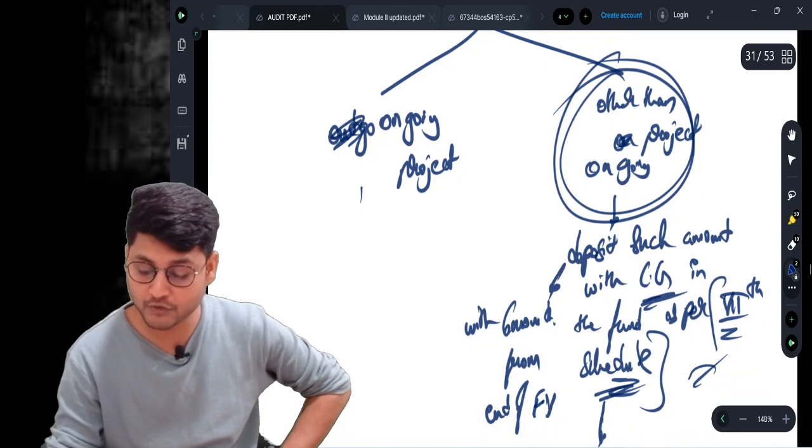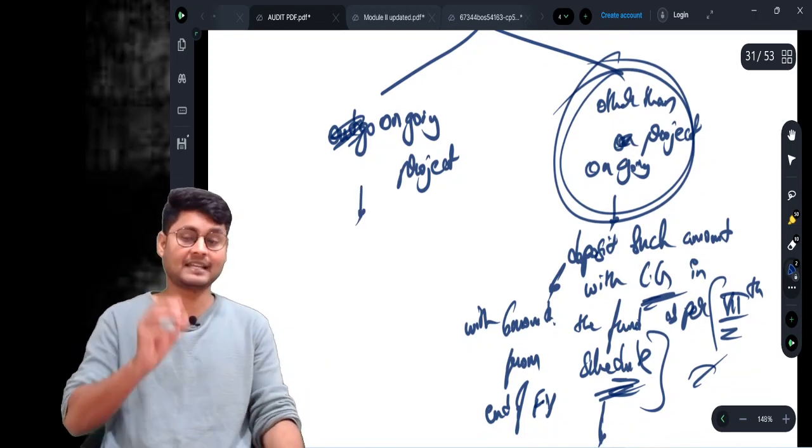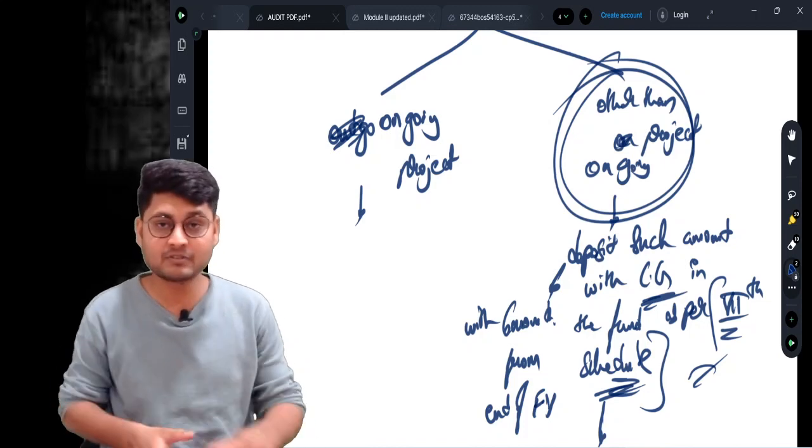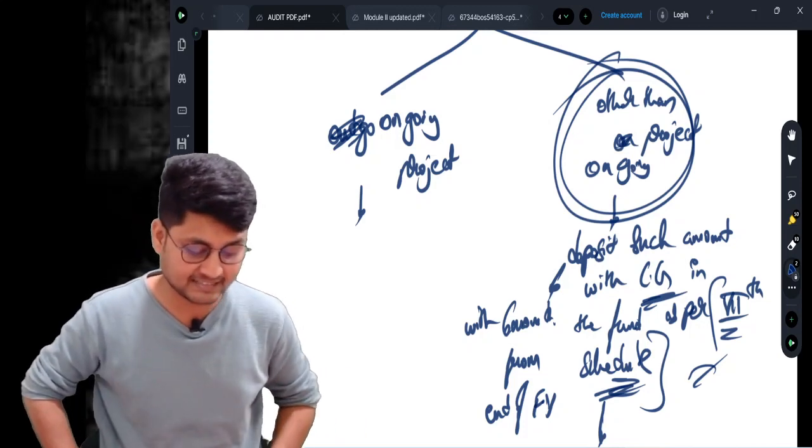Done. If it is a case of an ongoing project, then you don't need to directly deposit that money with the central government. You can keep that amount in a separate bank account within 30 days.